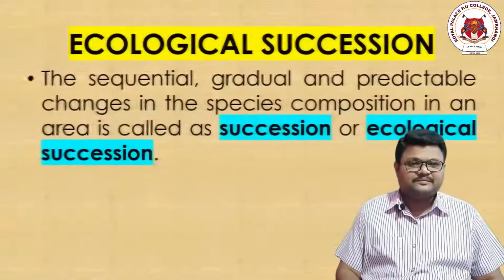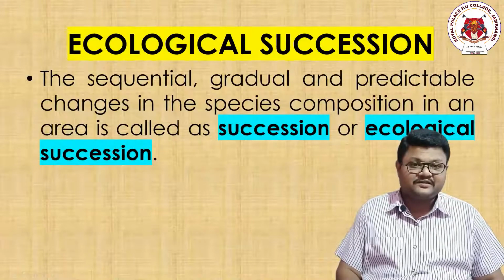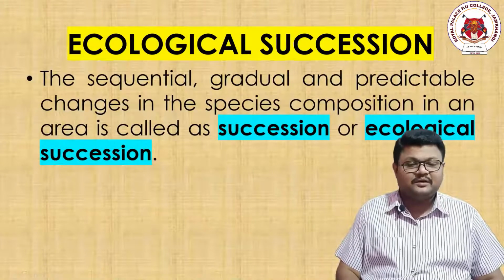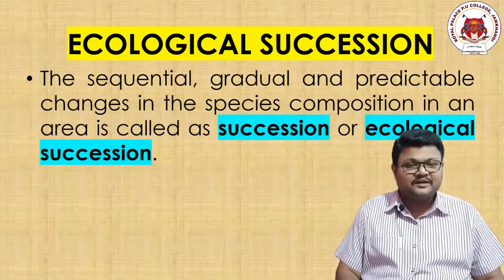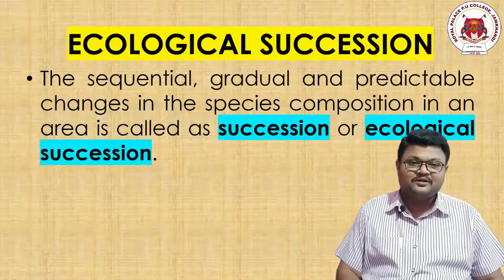After that, I am saying another point, that it is predictable. What do you mean by predictable? Predictable means I can imagine it, I can assume it, that from 4 they can become 6 after 2 weeks or 3 weeks. From 6 they can become 8 after 1 month or 2 months.